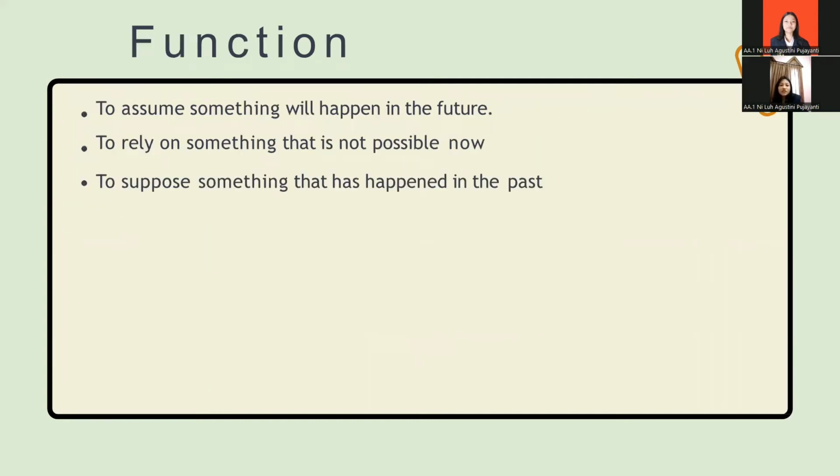Next, functions of conditional sentence. The first, to assume something will happen in the future. Second, to rely on something that is not possible now. And the last, to suppose something that has happened in the past.